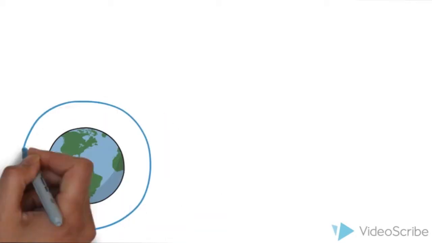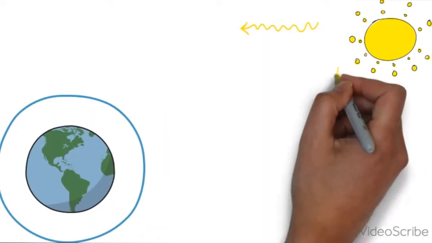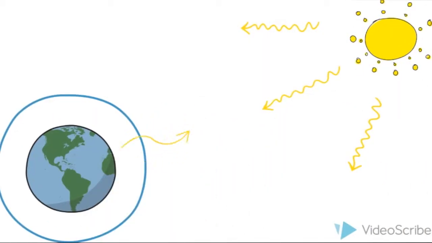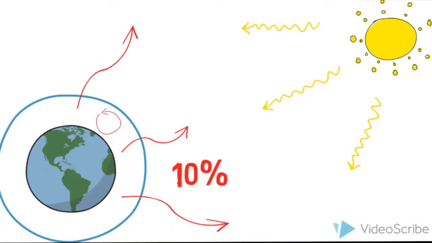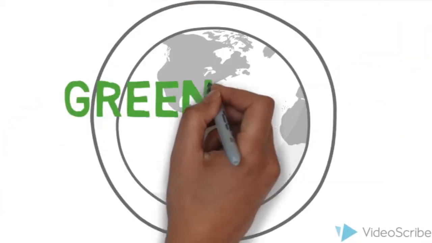Global warming works when heat from the sun is transferred to the Earth in the form of shortwave radiation. When those shortwave radiations hit the Earth, it absorbs the energy and re-radiates it back to outer space in the form of longwave radiation. However, when those longwave radiations are deflected, not all of it escapes to space. Only 10% of the heat that is absorbed by the Earth is radiated back to space. The rest is trapped by the gases in the Earth's atmosphere. These gases are called greenhouse gases.